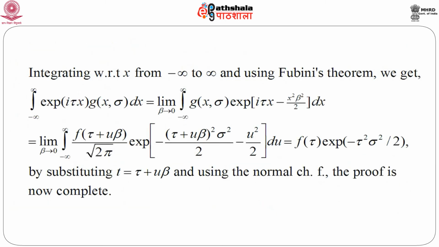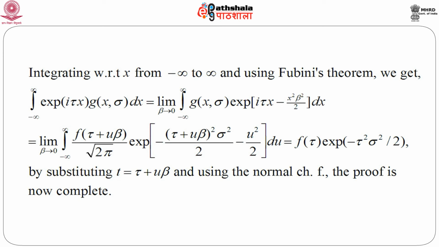So, just integrating again with respect to x from minus infinity to infinity, and using Fubini's theorem, we will get the integral from minus infinity to infinity of e to the power i tau x g of x sigma dx equals the limit as beta goes to 0 of the integral of g of x sigma e to the power i tau x minus x square beta square by 2 dx.